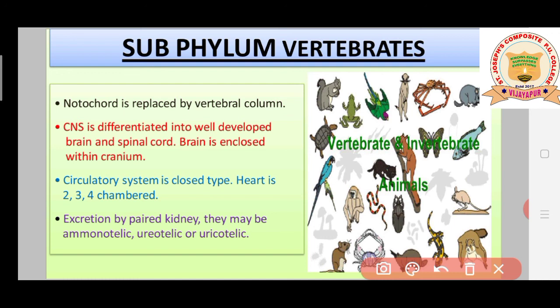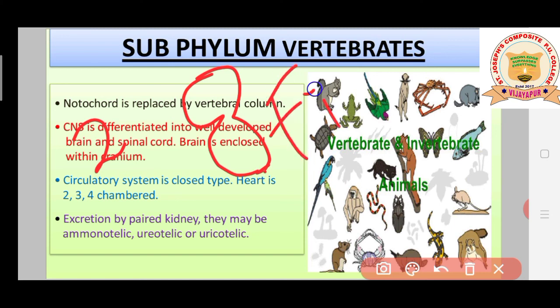Usually there are mainly 3 types of blood vessels: arteries, veins and capillaries. These are the different types of blood vessels we see in animals. Apart from this, the heart is 2, 3 or 4 chambered. Students, the heart is considered the pumping organ, which pumps the blood to all parts of the body. Some animals possess a 2 chambered heart. The heart looks like this. Usually we see this 2 chambered heart in the fishes.